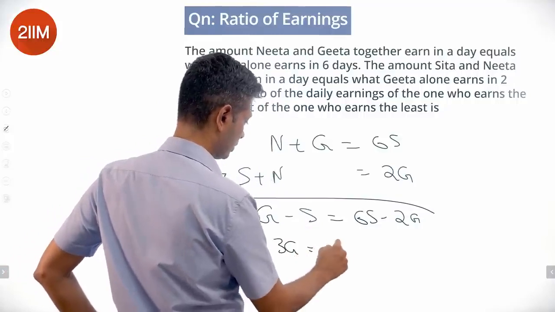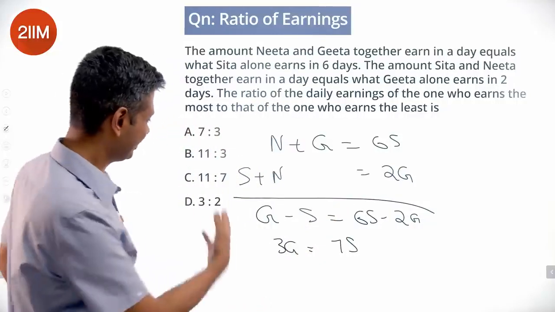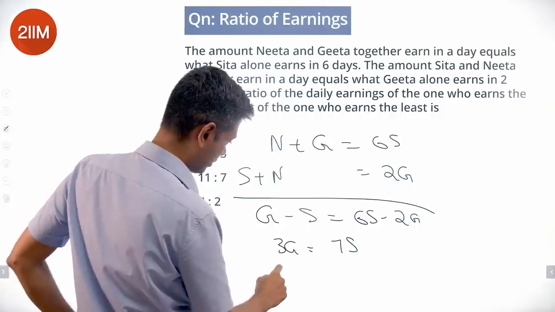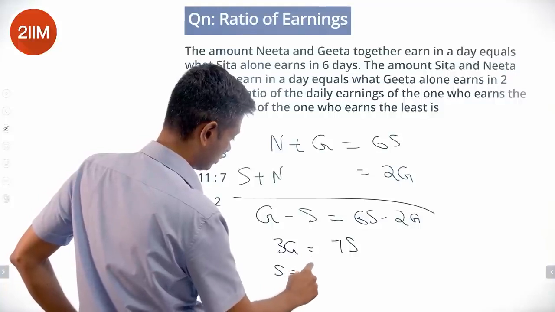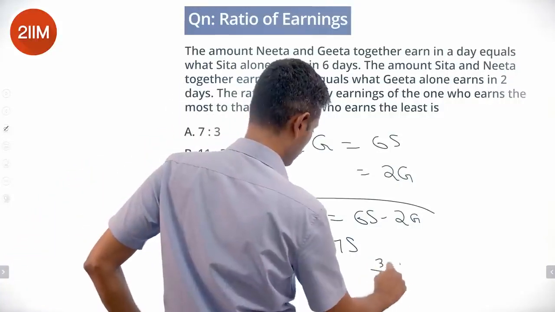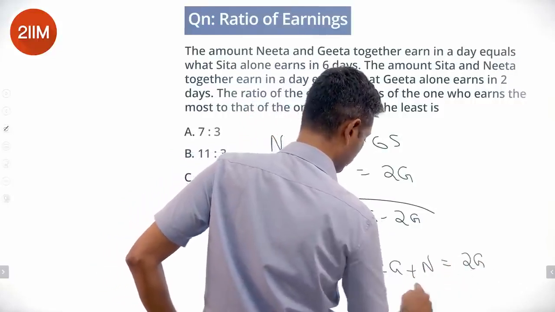3G equals 7S. Nice, we've got one thing going. Plug that in somewhere. S plus N. S is 3 by 7 G. 3 by 7 G plus N equals 2G.